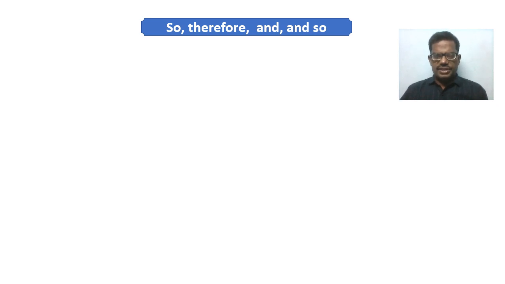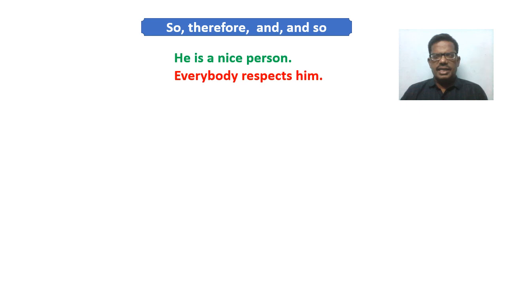Well, now let us see how the linkers so, therefore, and so are used for introduction of result clause. Look at the example. He is a nice person. Everybody respects him. Out of these two clauses, everybody respects him is a result clause. Now these linkers so, therefore, and so are placed before this result clause. Let us see how they are used in these sentences.